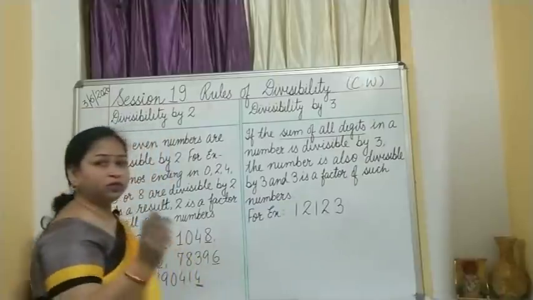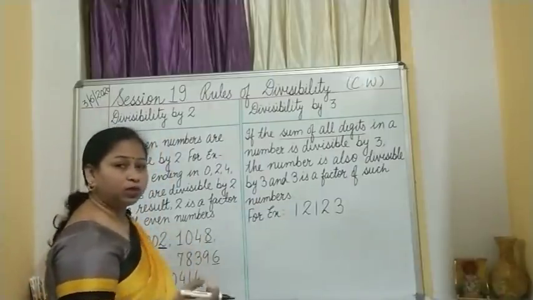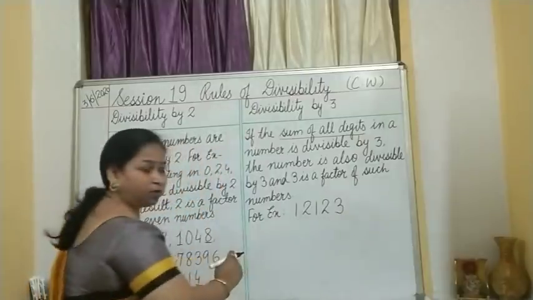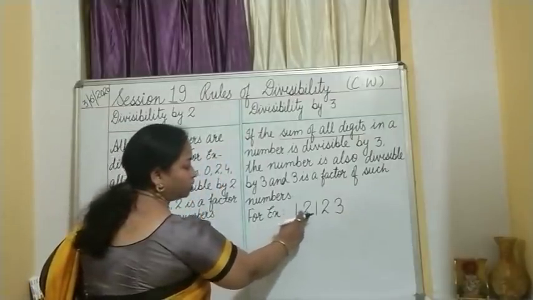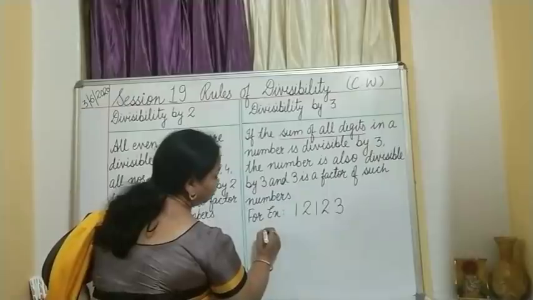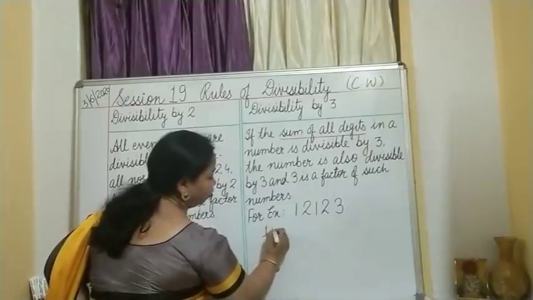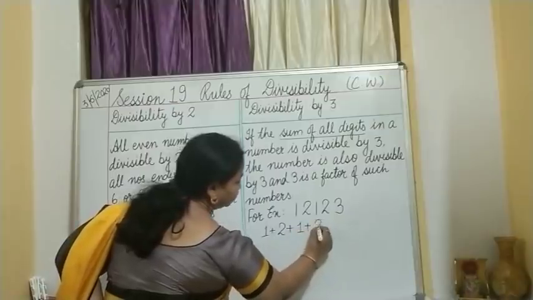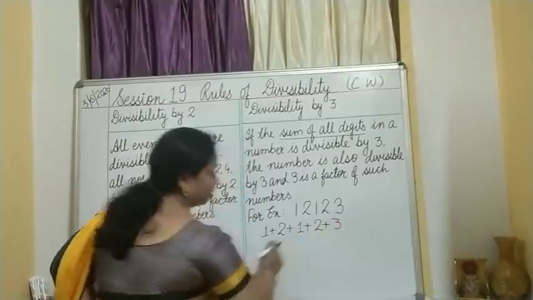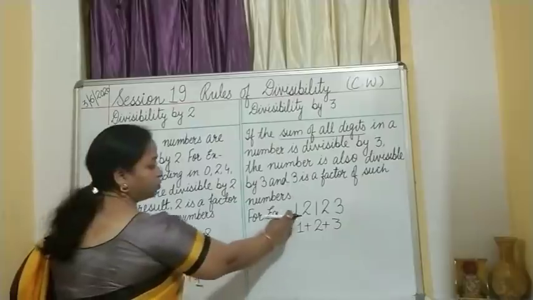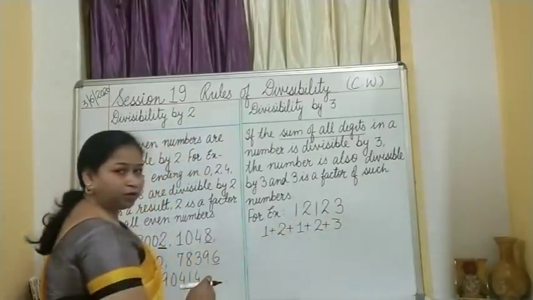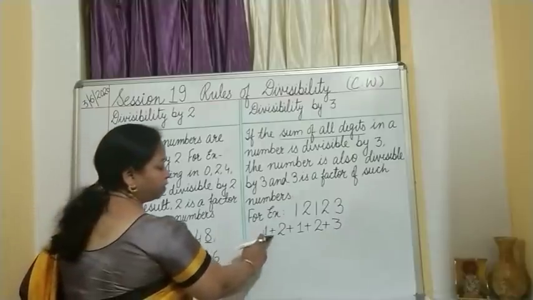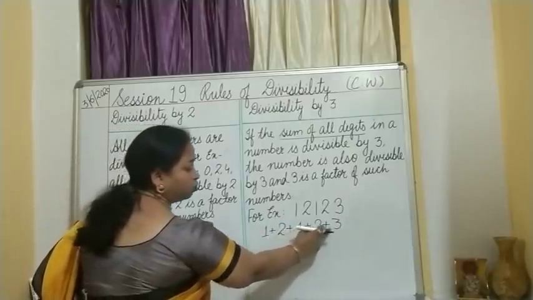Now, the rule says if the sum of all digits. First, try to understand what the rule says. Sum of all digits means this is the number given to you and these are the digits: 1, 2, 1, 2, 3. So I will take the sum of the digits of the number. 1 plus 2 plus 1 plus 2 plus 3.